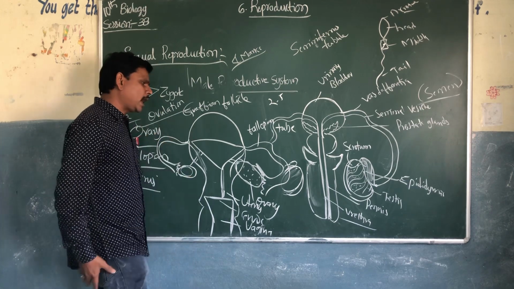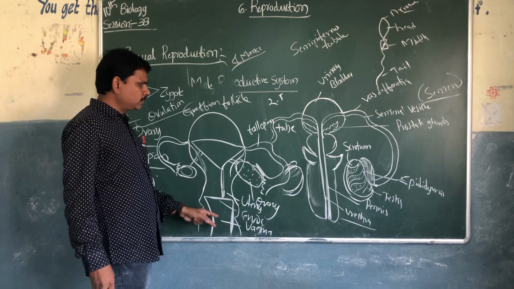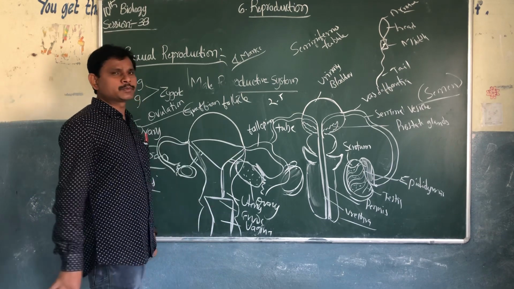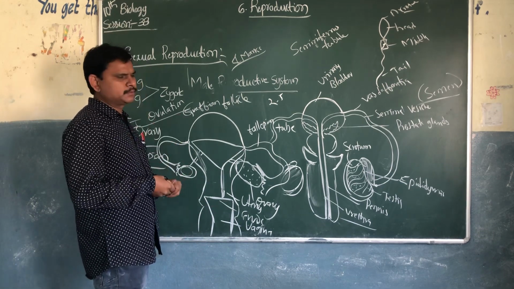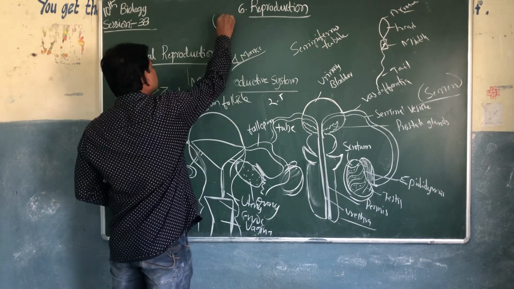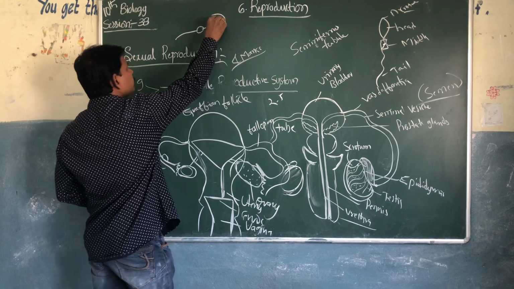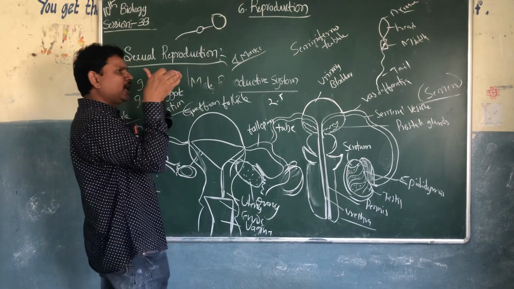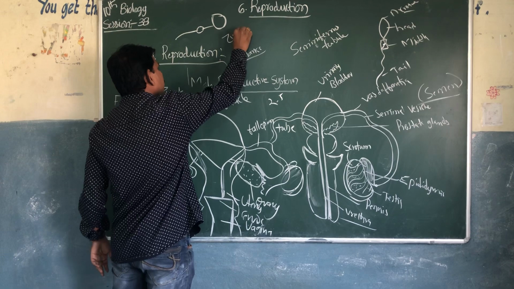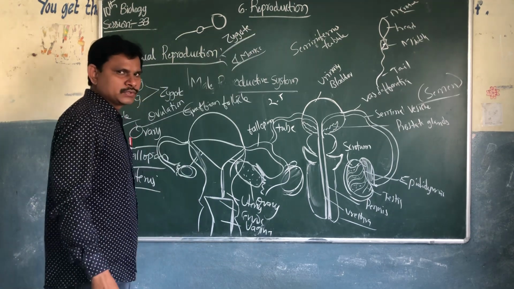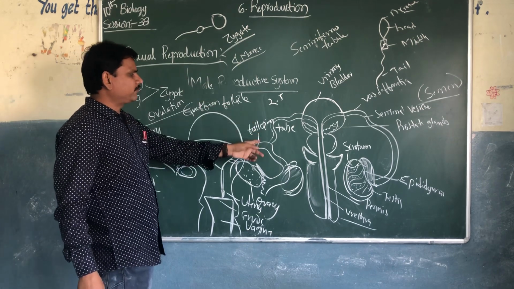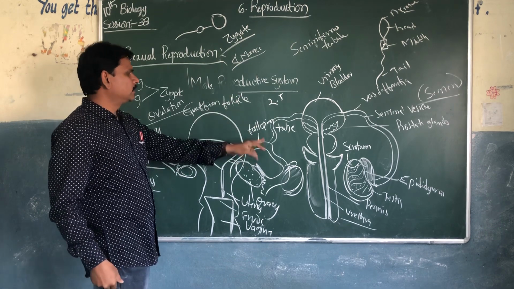If at the same time sperms enter the female body, millions of sperms will enter at one particular time. So only one sperm is going to fuse with the ovum. If fertilization takes place inside the female body in the fallopian tube, a zygote is going to form.